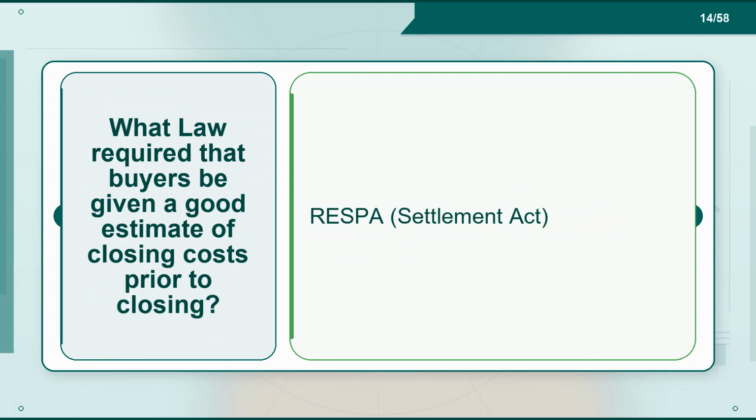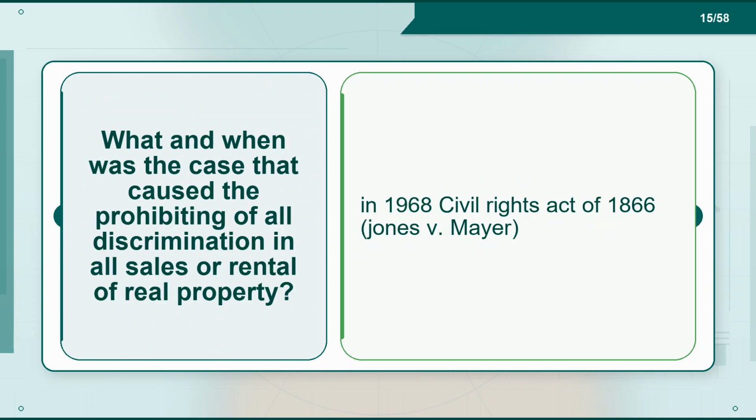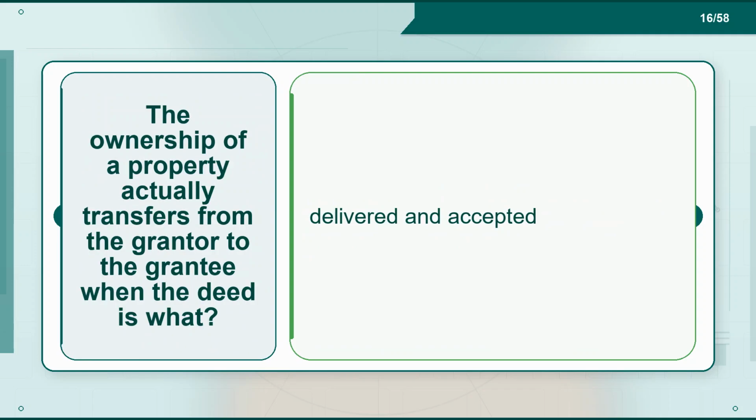Flashcard 14. Term. What law required that buyers be given a good estimate of closing costs prior to closing? Definition. RESPA, Settlement Act. Flashcard 15. Term. What and when was the case that caused the prohibiting of all discrimination in all sales or rental of real property? Definition. In 1968, Civil Rights Act of 1866, Jones v. Mayer.